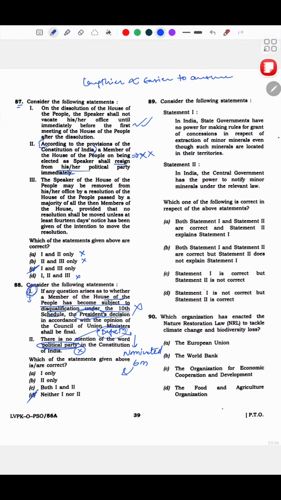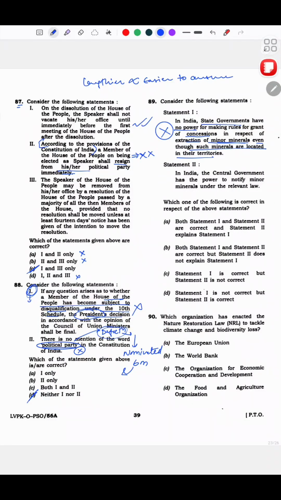And then this 89: in India, state governments have no power for making rules for grant of concessions in respect of extraction of minor minerals, even though such minerals are located in their territories. See, it says state governments have no power for minor minerals. This is wrong.